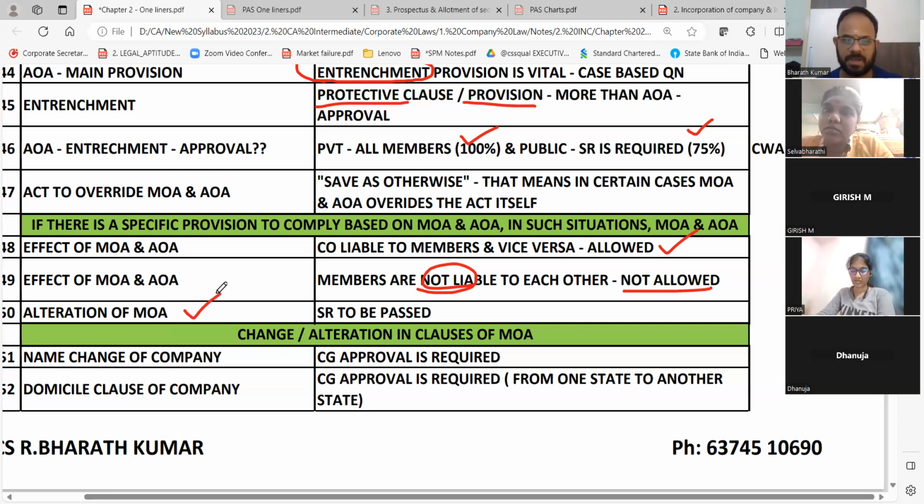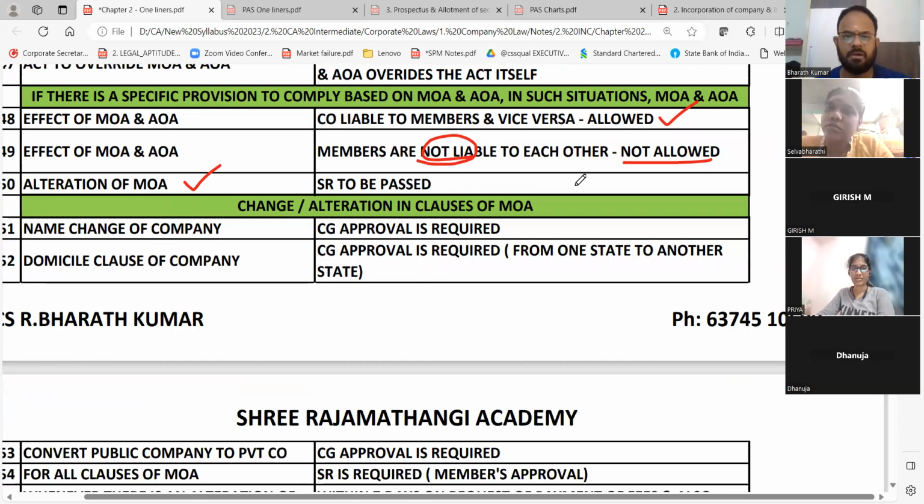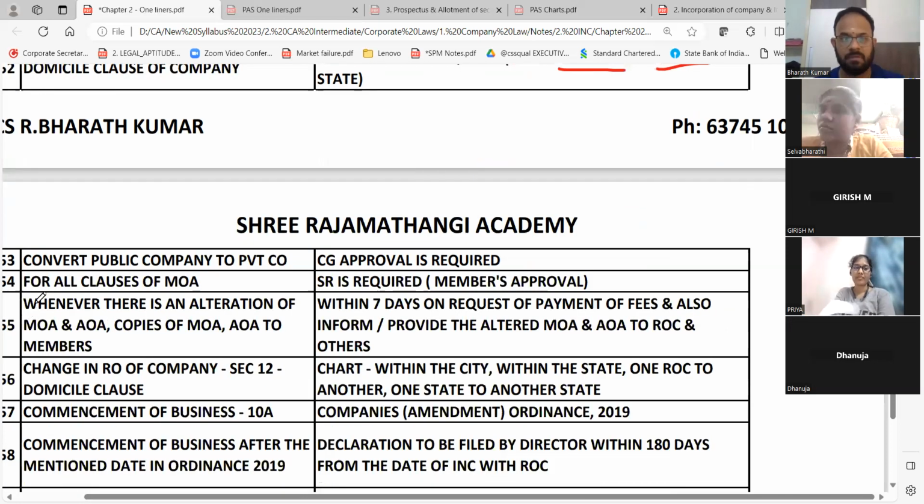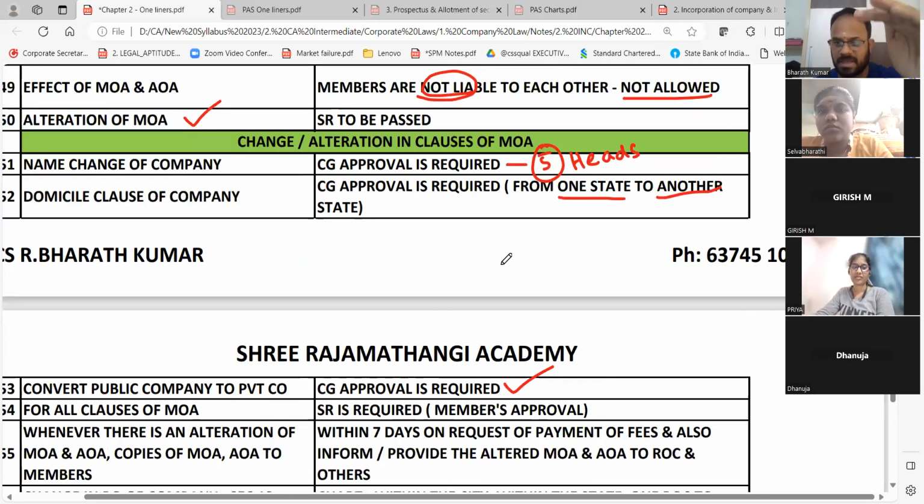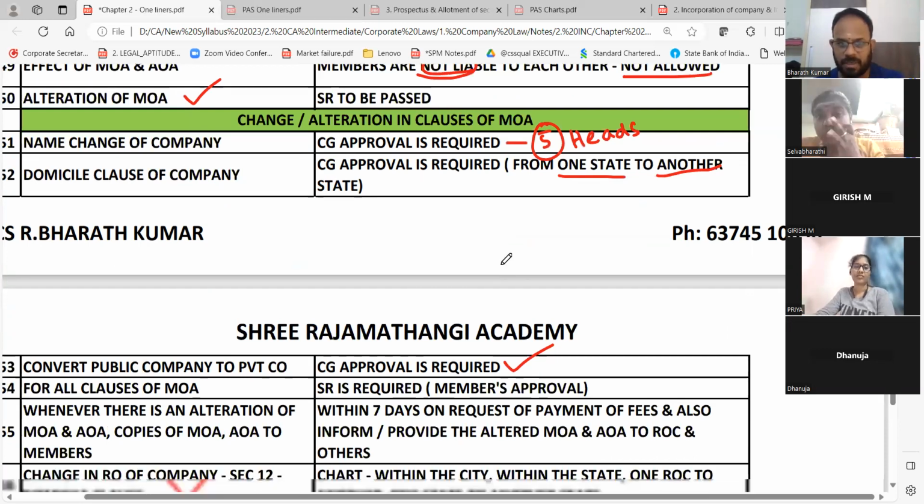Alteration of MOA, special resolution. We have already told this in the chart. Separately, name clause, situation clause, object clause we told. Central government approval is required depending on what type of name change. We told 5 heads are there. Based on that, you will ensure central government approval is required. Central government approval is required for state, when you move from one state to another. You remember, one ROC to another means regional director. One state to another means central government approval. Converting public company to private company, central government approval is required. See how easy. The same place, I am telling where all the central government approval is required.